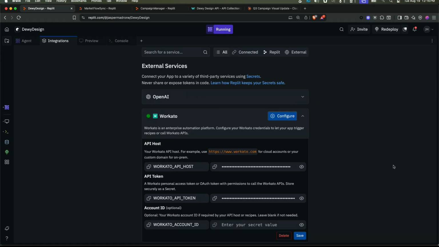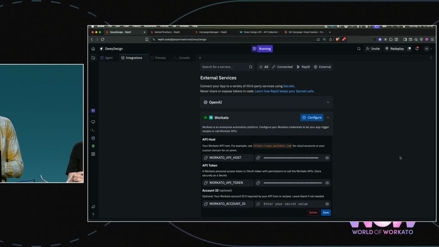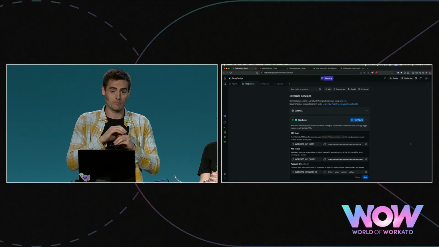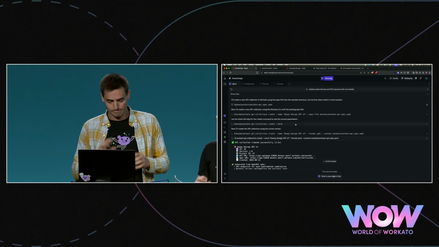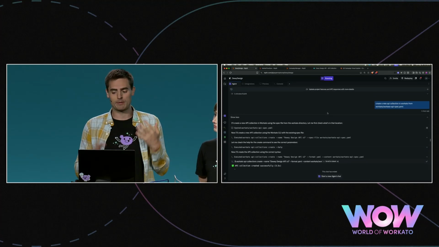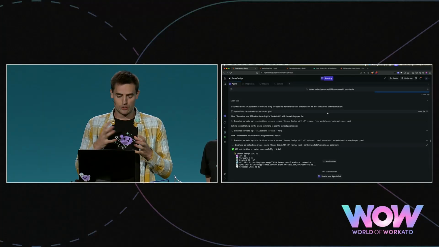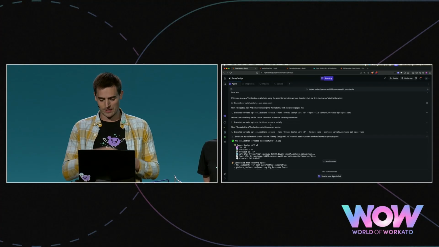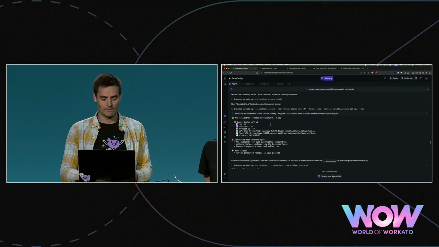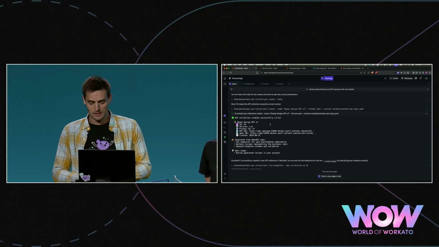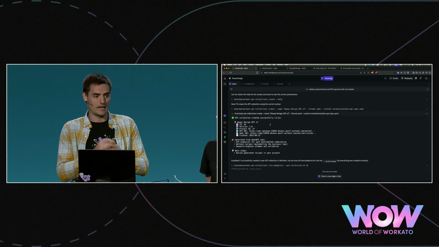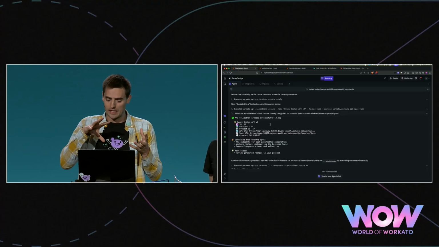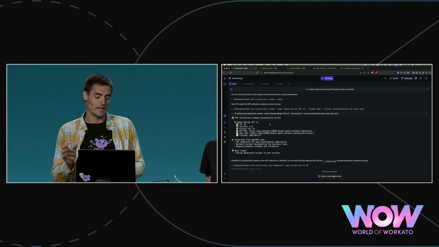What that does is it actually gives the Replit agent a whole new suite of tools that allow it to use the entire Workato platform to help build up the app. So in our agent, I prompted it with, hey, create an API collection in Workato. And it used the CLI to, it first made a mistake, ran the help function to correct itself, then did it with the right syntax, and it finally created an API collection in Workato. I didn't have to actually write any of the code, and I didn't even have to go into the Workato UI. That meant that I could stay in the tool that I was working in, but the agent actually helps me build up my entire backend.